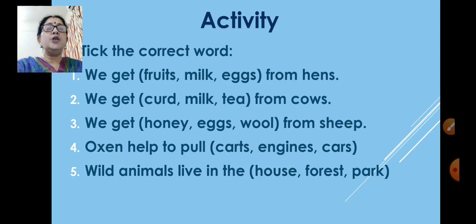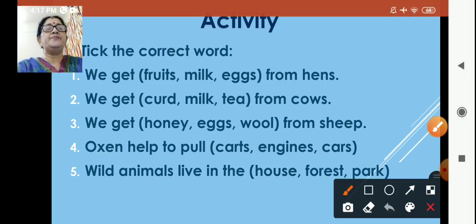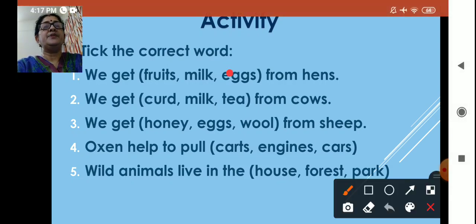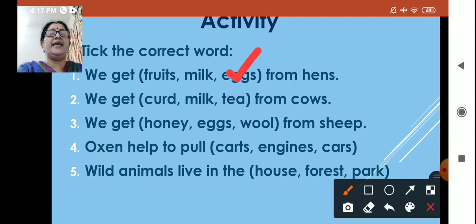These are the options. Which one is correct? We get fruits from hens? No. Milk? No. Then yes, eggs. We get eggs from hens. Tick this correct answer: eggs.